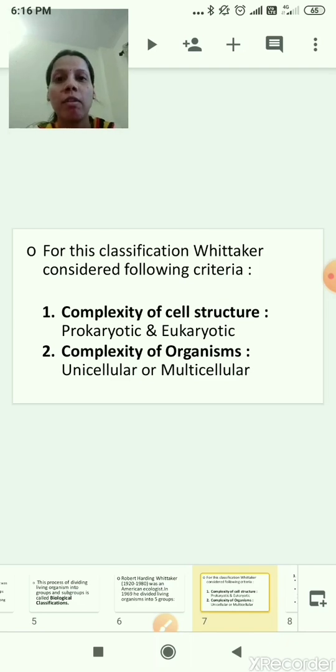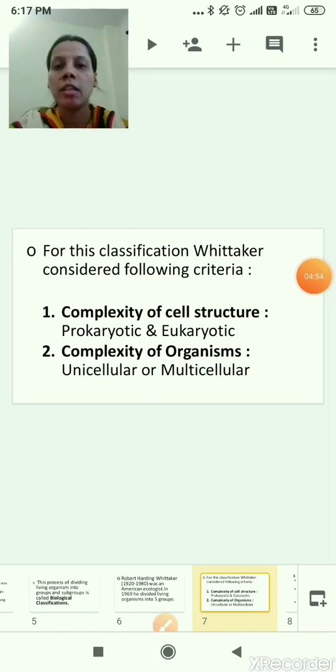Once again we will repeat. First criteria, complexity of cell structure. Based on the cell structure, it is divided into prokaryotic cells and eukaryotic cells. And complexity of organisms, based on complexity of organisms, it is divided into unicellular and multicellular. Unicellular means living organisms having only one cell in their body, and multicellular means their body is made up of so many cells.